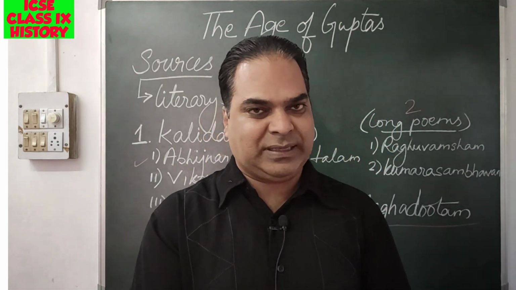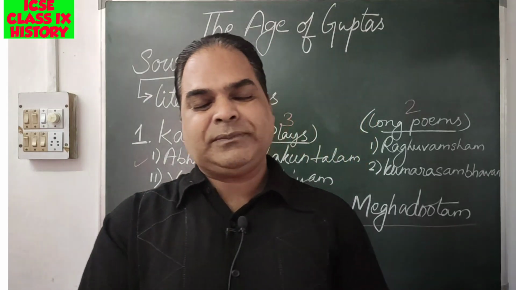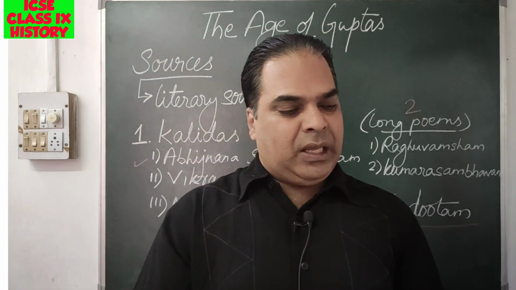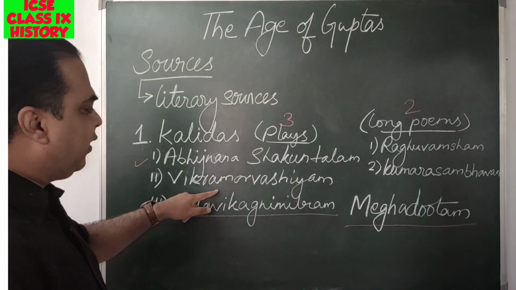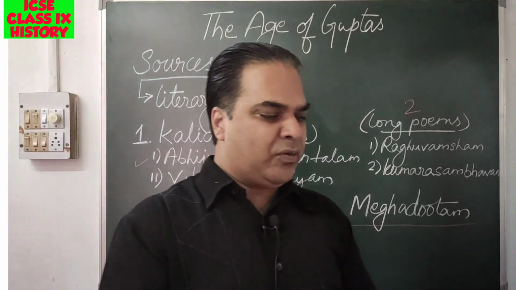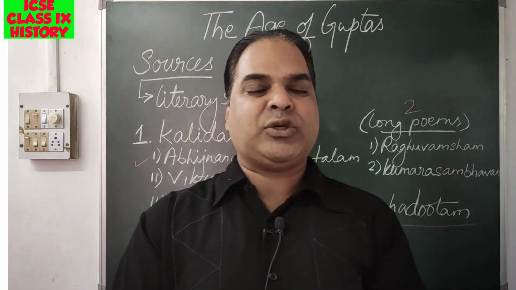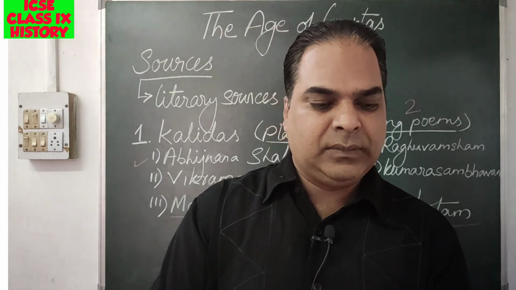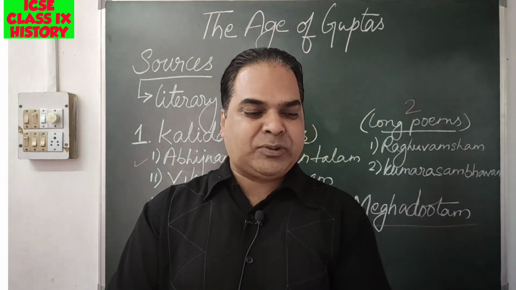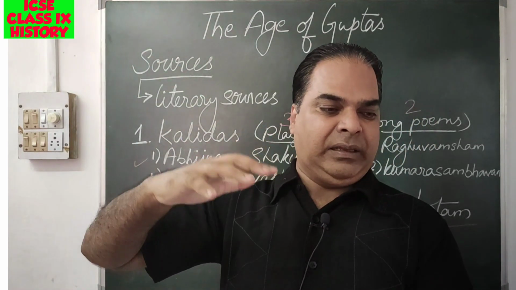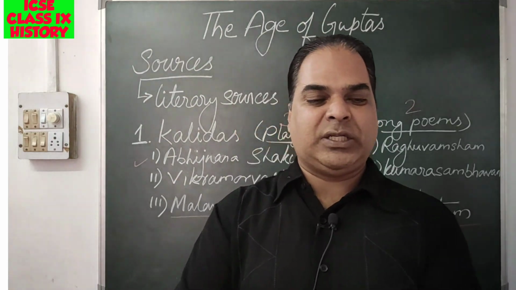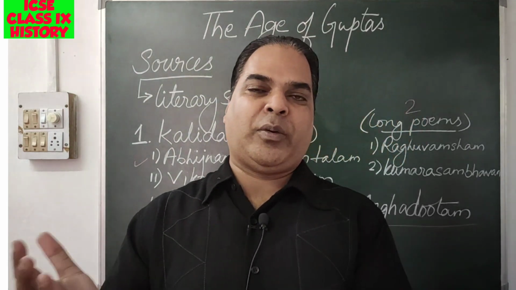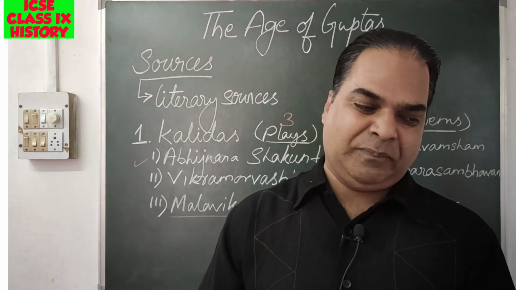The next one, Vikramorvashiyam, is based on the romance of King Pururavas and an Apsara, the heavenly damsel named Urvashi.